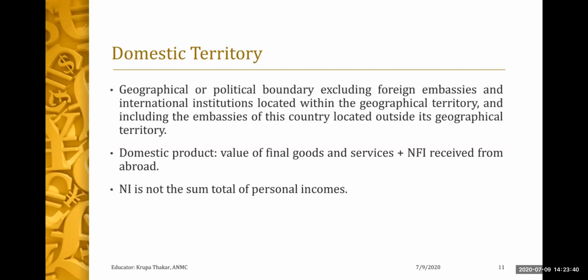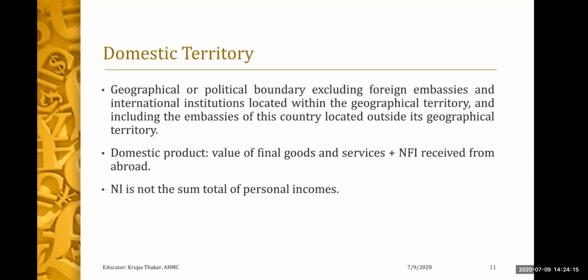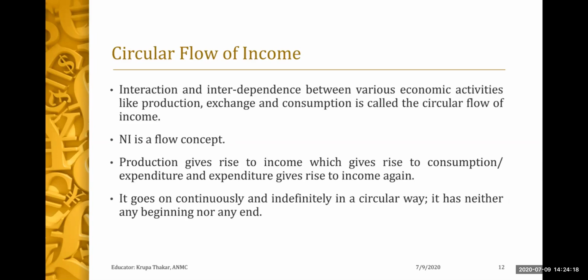And when we talk about domestic territory, it means geographical or political boundary excluding foreign embassies and international institutions which are located within the geographical territory. So domestic product is nothing but value of final goods and services plus net factor income which is received from abroad. We can also call it NFIA, that is net factor income from abroad. Now, national income is not the sum total of personal incomes. So how do we calculate that? Before that, first let's understand what is circular flow of income.